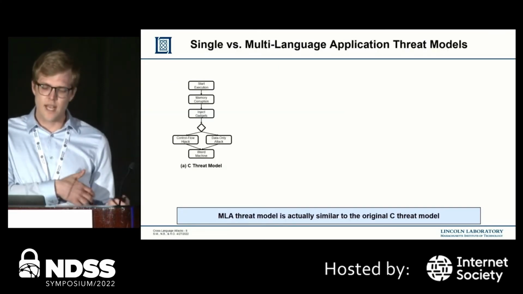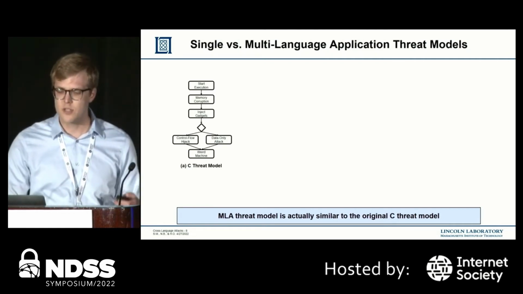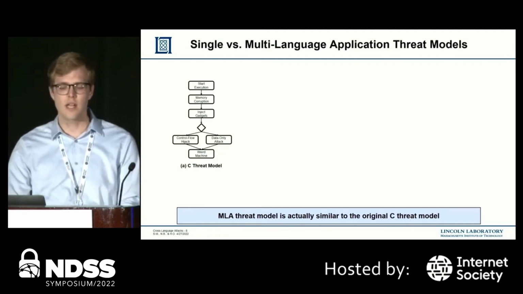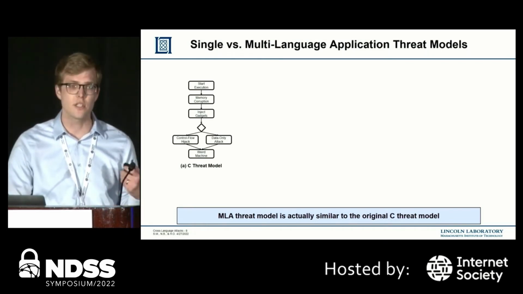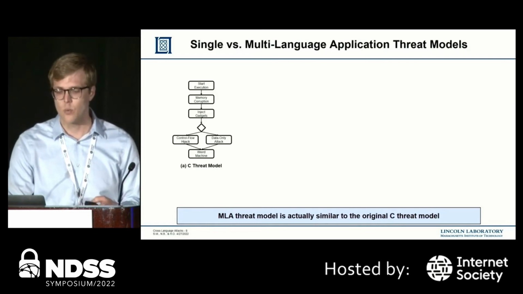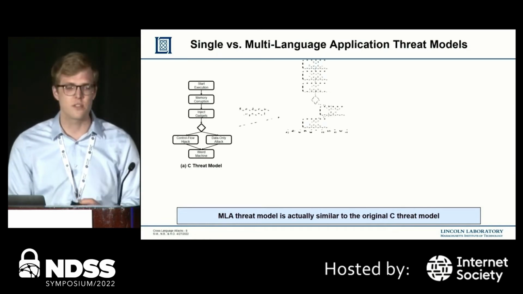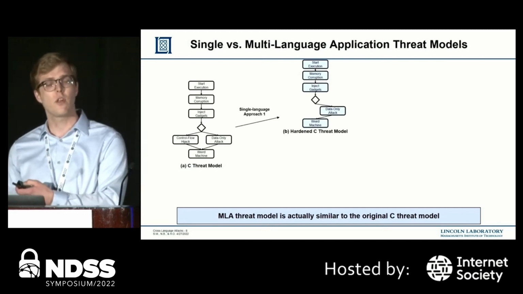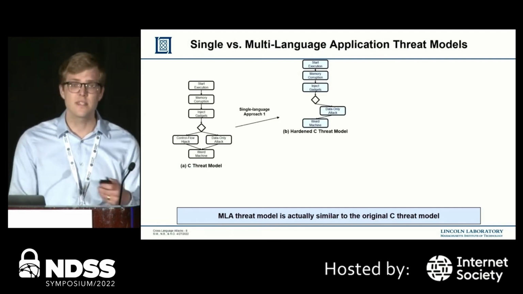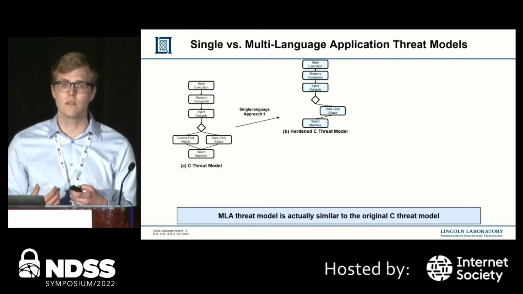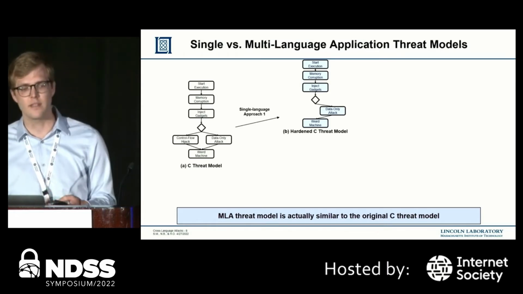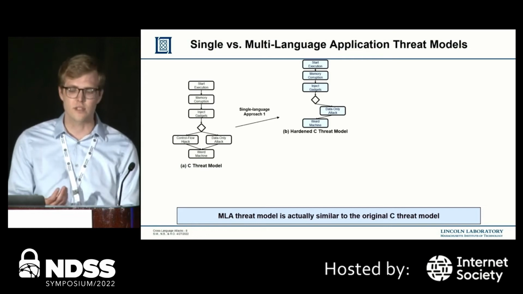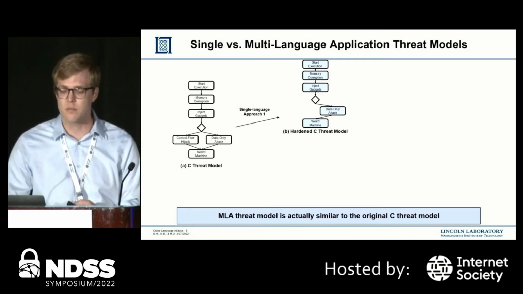To get an understanding of how this relates to multi-language applications, we first observe the threat model of a C program that has no defenses on it. An attacker will start an execution, try to corrupt some memory, inject some gadgets, hijack control flow, and eventually try to execute a weird machine. One approach to prevent this attacker flow is to harden C with a defense like control flow integrity, or CFI. This defense is aiming to remove that control flow hijacking block from the attacker's path. Of course, as we've seen in recent literature, there are also data-only attacks, so this isn't a perfect solution, but at least we're hardening the C threat model.